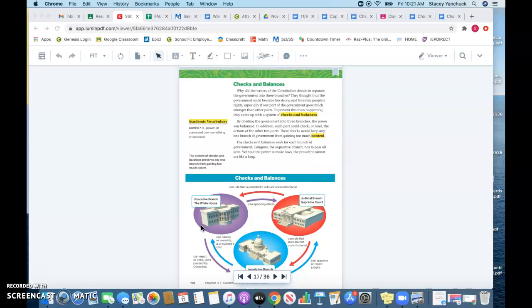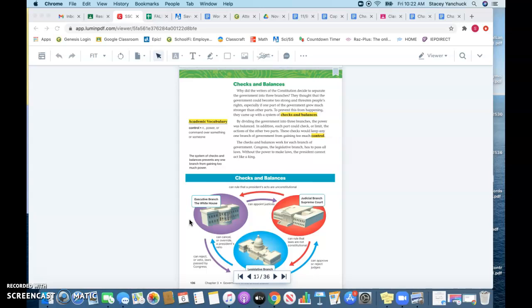So yesterday we read about the 3 branches of government and what their responsibilities are. We want to make sure that in these governments, one person doesn't have more power than the other, because it's really not fair if one person has more power than the other. If we think about a classroom, right? It wouldn't be fair that one person gets to do something and someone else doesn't get to. So we want to make sure that there are checks and balances in place. And we're going to talk about what checks and balances are.